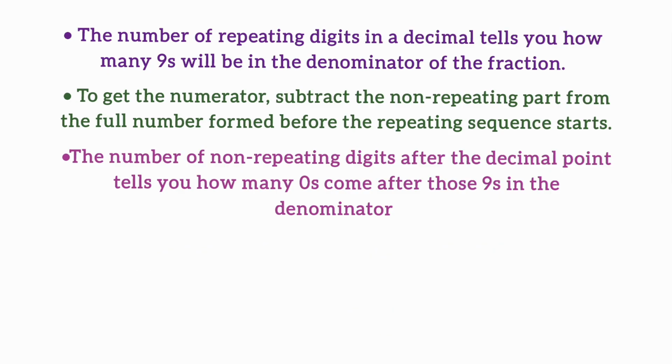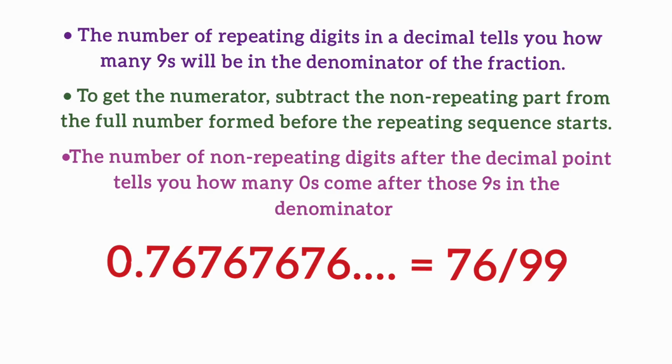Now for more examples, 0.7676 and so on, that means 0.76 bar. In this case, the number of non-repeating digits is 0, and the number of repeating digits is 2. So in the denominator there will be two 9s and no 0. And in the numerator the whole number is 76 and there is no non-repeating part, so minus 0. So the number will be 76/99.